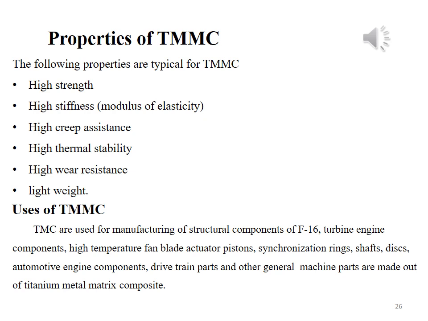It is also used to manufacture different parts of train and general machine parts made out of titanium metal matrix composite material.